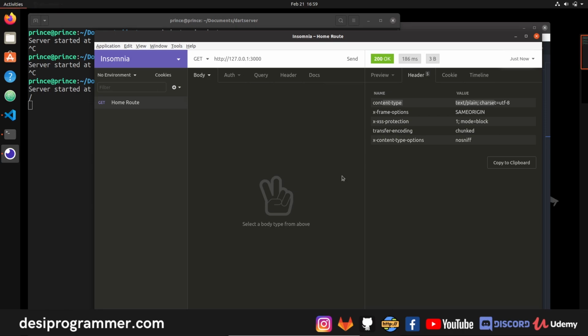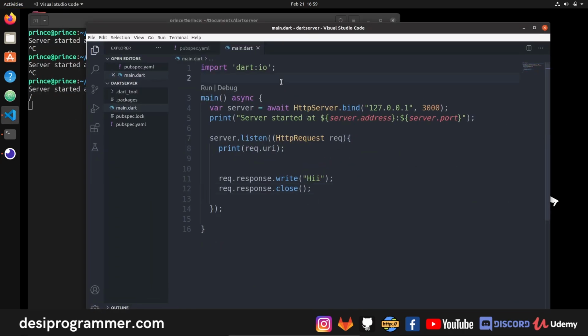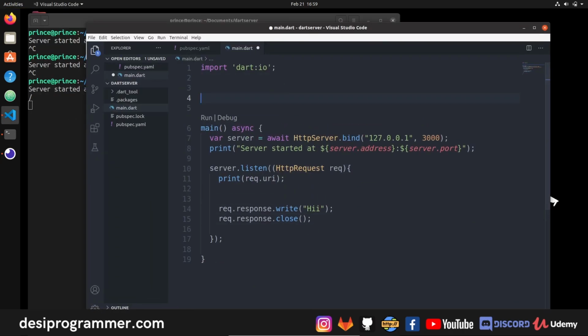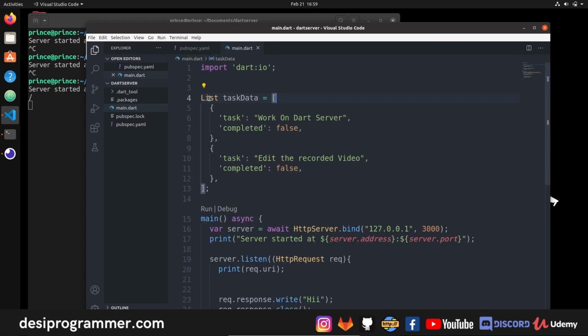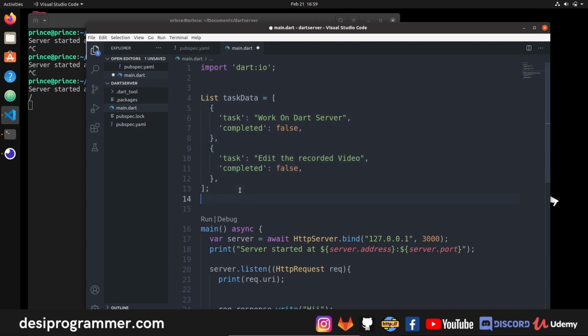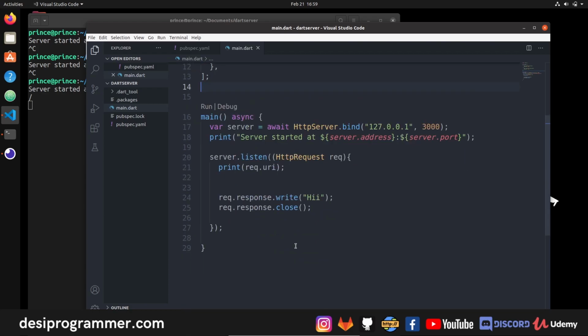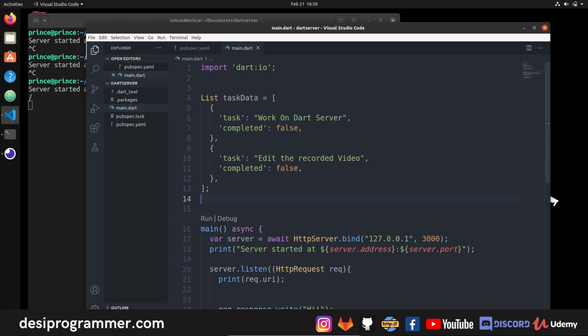Now to make sure that this looks beautiful, all that I'm going to do is create a list of tasks, and we'll send that as JSON. So okay, let me just write this quickly. Okay, so as you can see, I have this simple list of tasks, right? This is simple task data. And what I want to do is send this data as JSON whenever we have a request. So for that, as you can see, this is task data. I have to obviously first encode it in JSON, and then I have to send this.